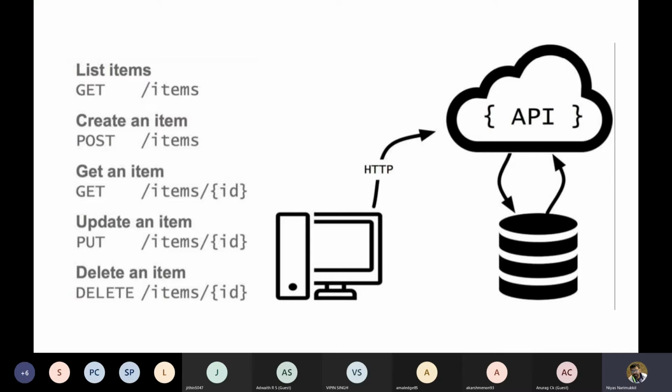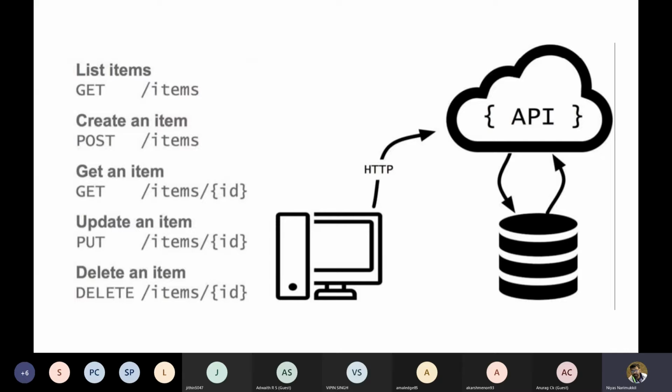If you want to get only a specific item, then we have to pass the ID of that item. So the URL will be like /items/ID. You have to pass an ID, and we get the reply for only the item that matches that specific ID.